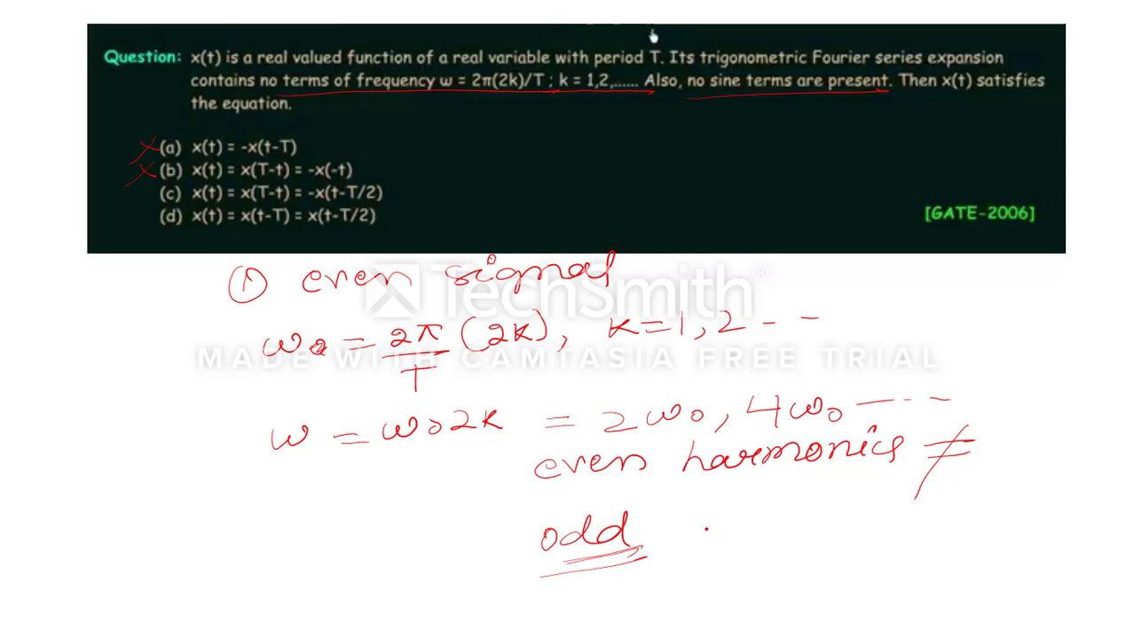And we know that in case of half wave symmetry the value is minus x(t minus T naught by 2). Because odd harmonics are present, plus this equation is also given, we can say that it must be half wave symmetry, so C will be the right answer.